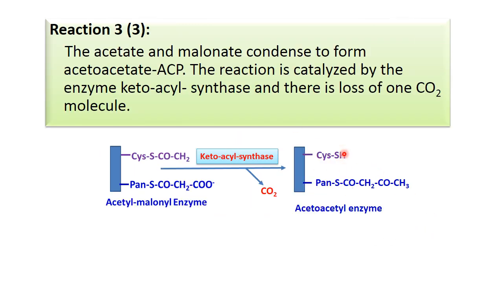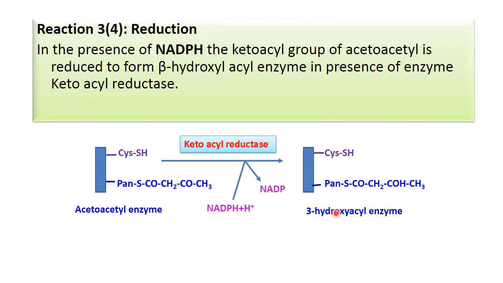Then these two molecules, acetyl and malonyl, condense to form the acetoacetyl enzyme complex molecule. Then this acetoacetyl enzyme complex takes hydrogen from NADPH and gets converted into 3-hydroxy acyl enzyme.